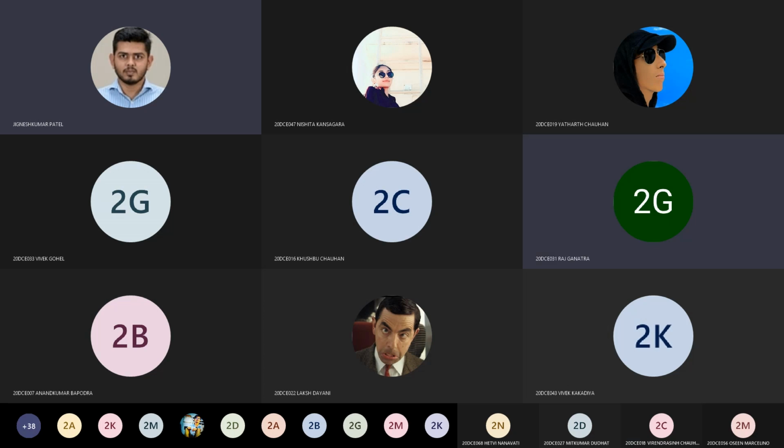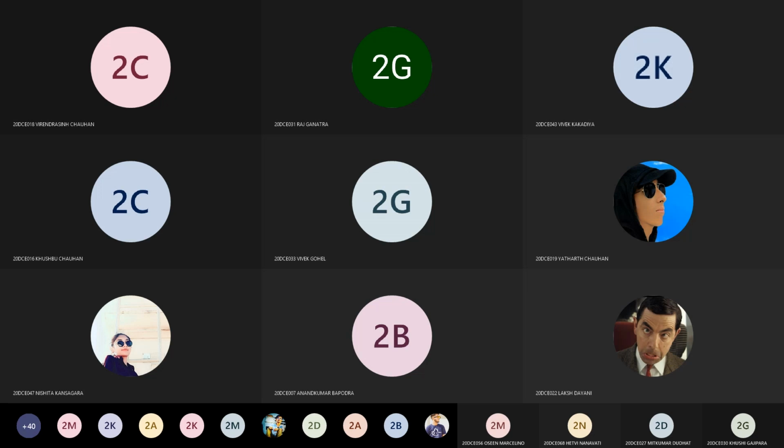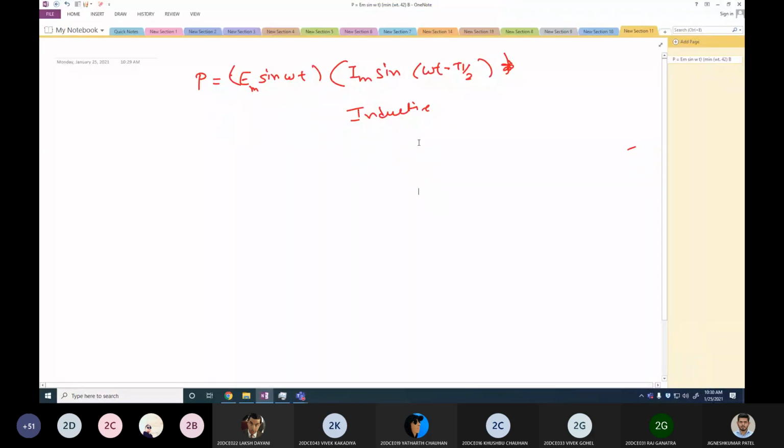Sir, your screen is not visible. So this was the equation for inductive. Okay, am I audible?